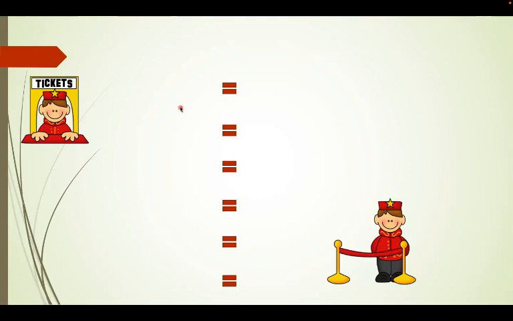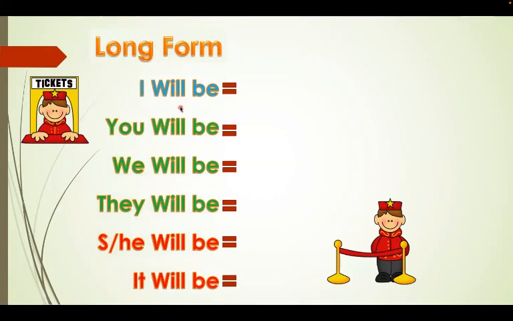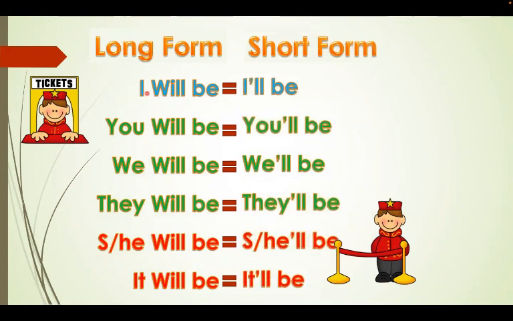So now let's have a look at the long form and the short form of verb to be in the future. I will be, I'll be. You will be, you'll be. We will be, we'll be. They will be, they'll be. She will be, she'll be. He will be, he'll be. It will be, it'll be. So this is the long form and the short form of verb to be in the future.